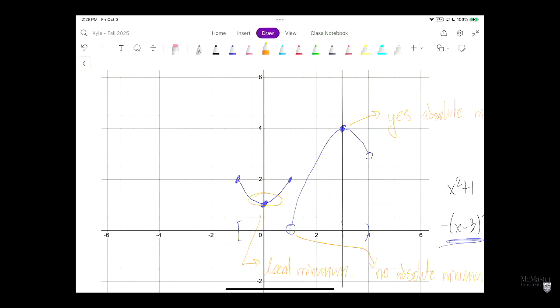Because you can tell me the number 1, and I cannot find a number smaller than 1 that the function touches. That's the reason. Yeah, makes sense. Thank you. Awesome, my pleasure.